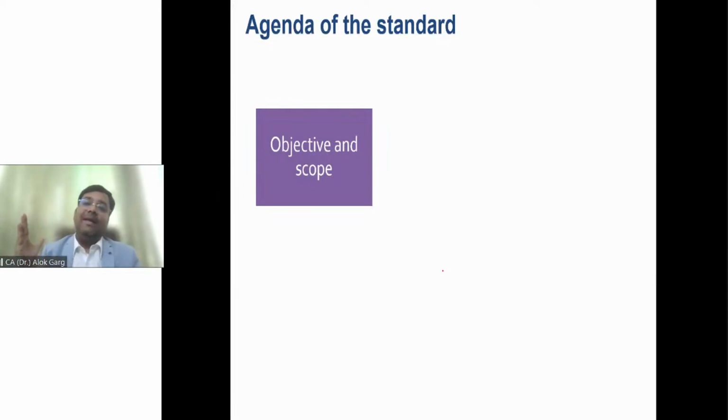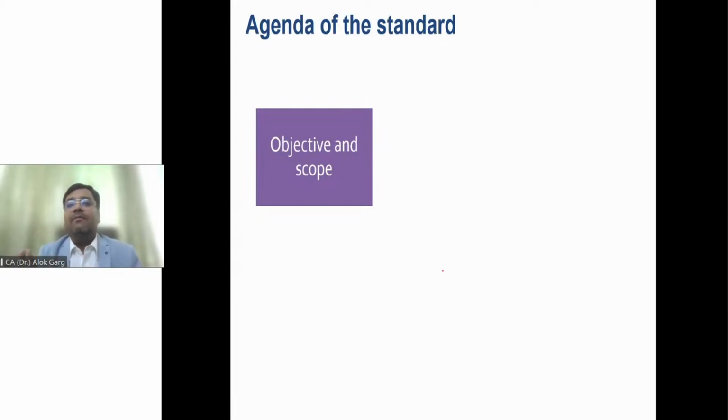Then there is a numerical appendix, appendix 1, Roman 1. And in the numerical appendix, the difference between Ind AS and IFRS is given. Para-wise difference is given, right? Is that clear? Now, when you read any standard, the standard starts with objective and scope.